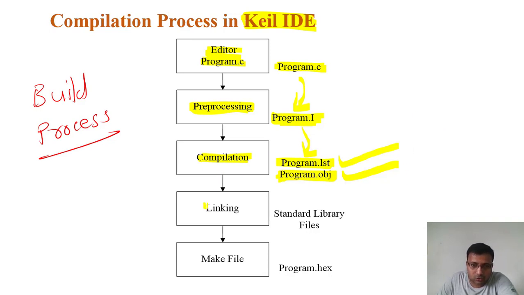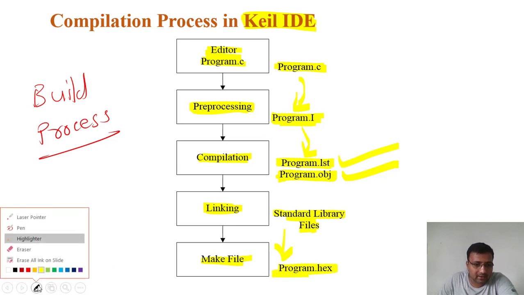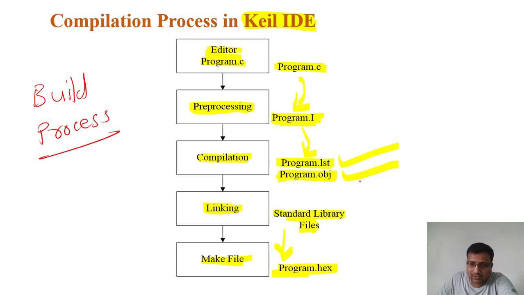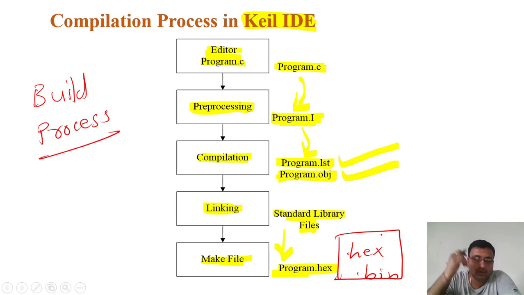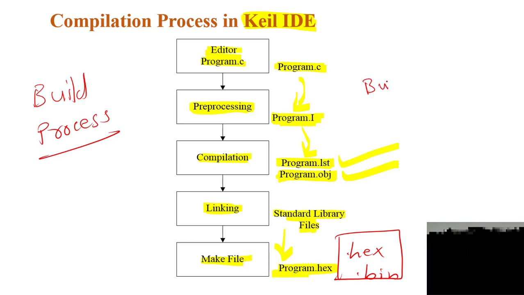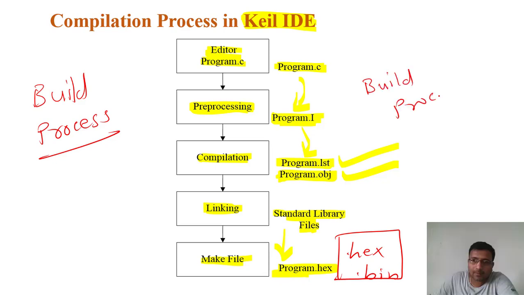Then it goes to the linking stage. In the linking stage, it links these files with the standard library files, and it creates a hex file or a bin file. There are two options that different compilers or processors will use, either a .hex file or a .bin file. Both are fine for many of the compilers and programmers. So this whole process is known as the build process.